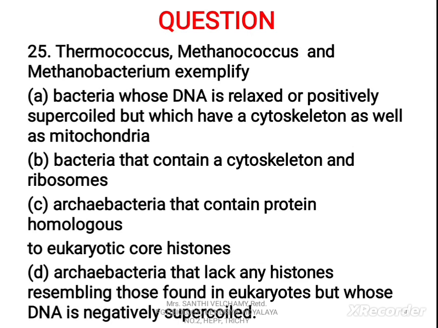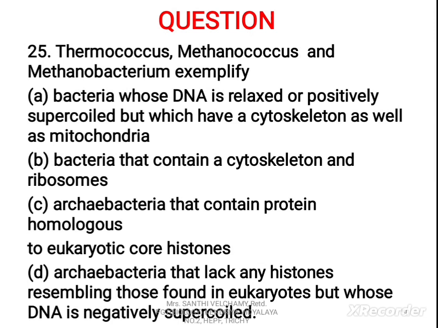Now the 25th question. Thermococcus, Methanococcus and Methanobacterium exemplify: A. Bacteria whose DNA is relaxed or positively supercoiled but which have a cytoskeleton as well as mitochondria. B. Bacteria that contain a cytoskeleton and ribosomes.